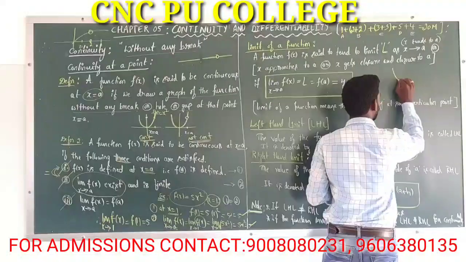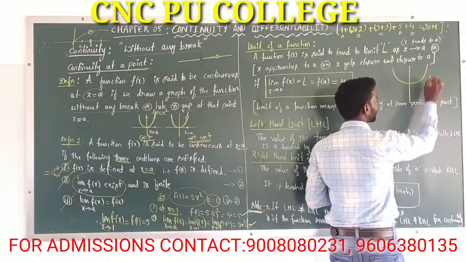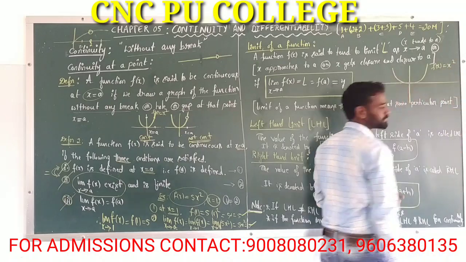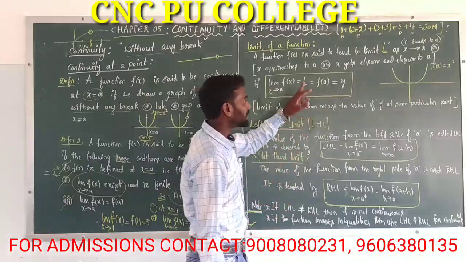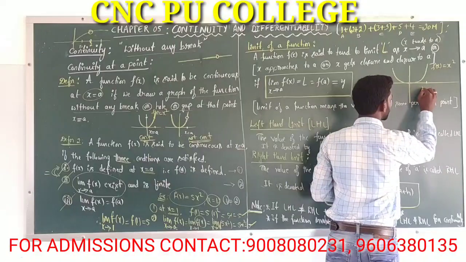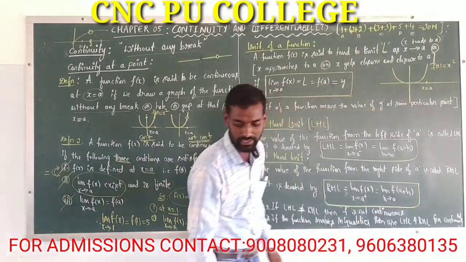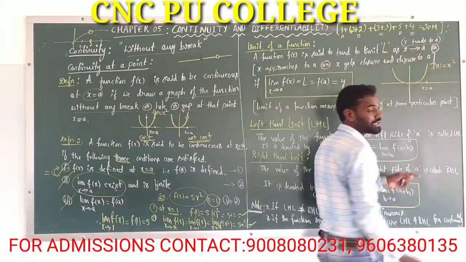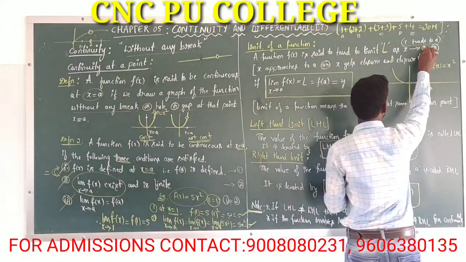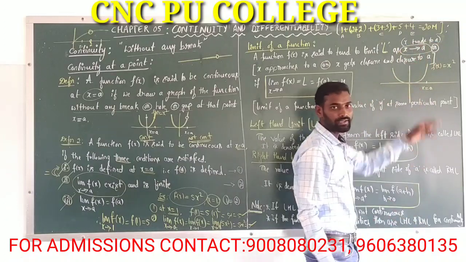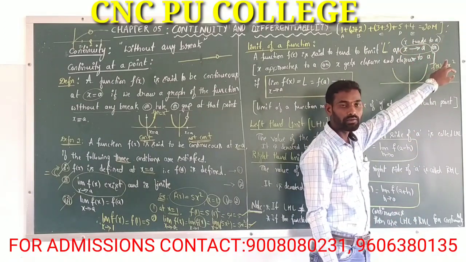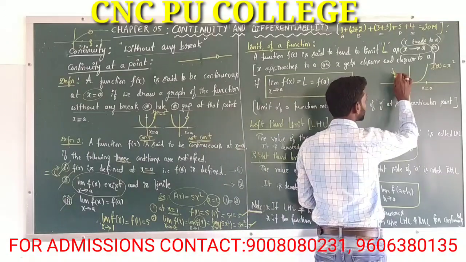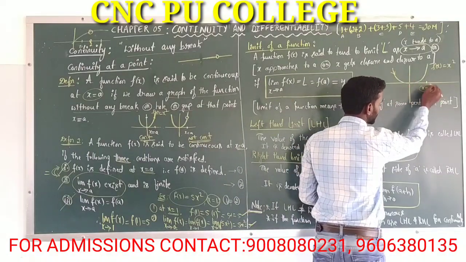How? Here observe, for example, I am considering a function f of x is equal to x square. Observe, here as x tends to a, this is some point x is equal to a. x tends to a means x gets closer and closer to a.